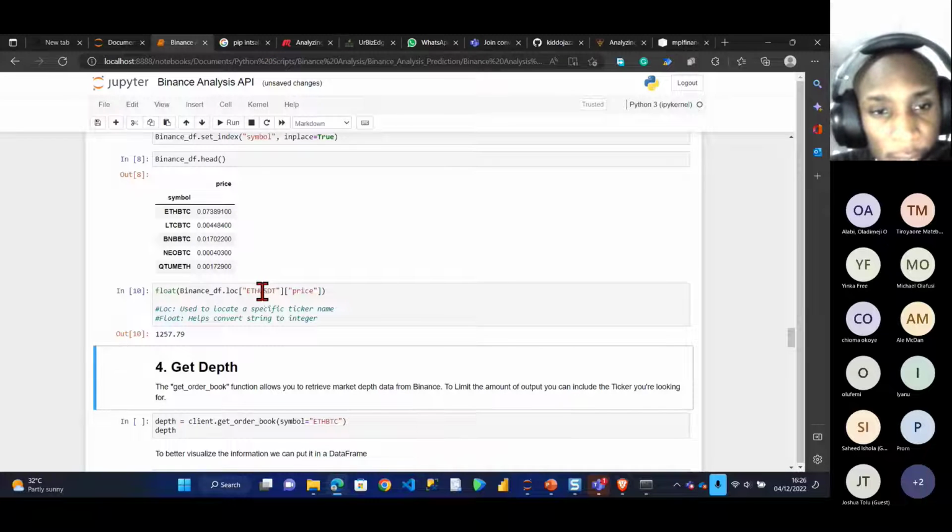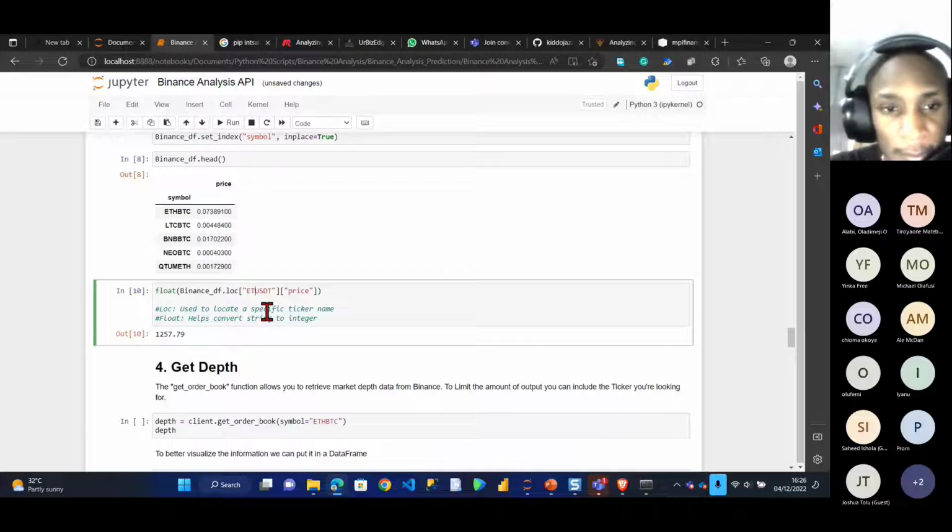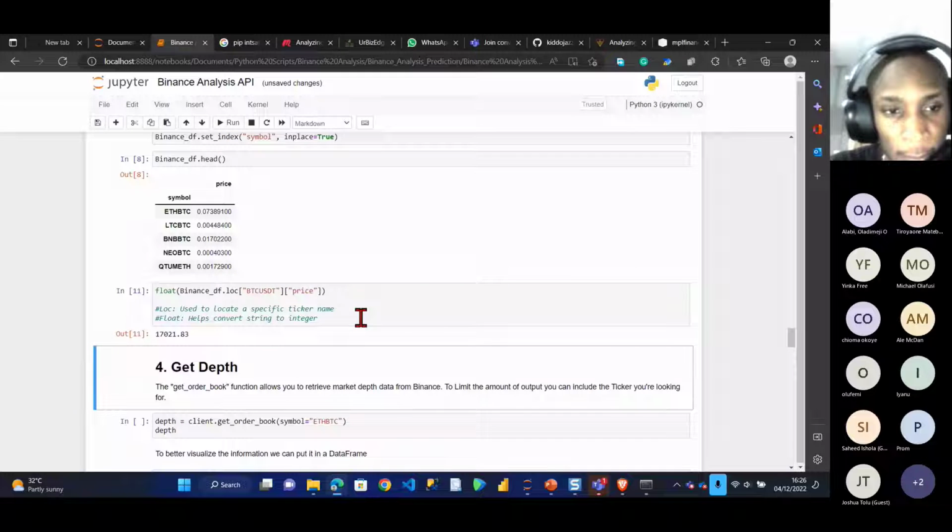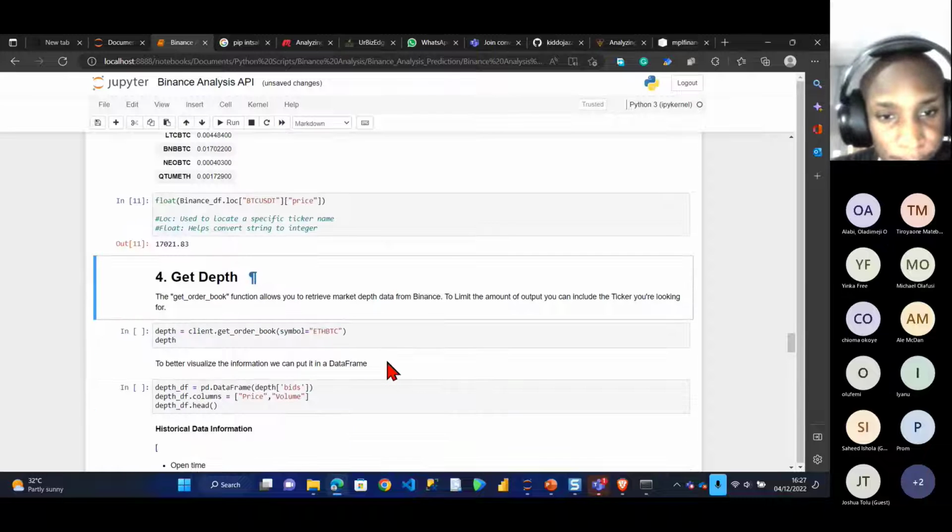Let me check BTC to USD. USD is the universal US dollar. Wow, even crypto has really dropped. This is 17,000. That means one Bitcoin is 17,000 US dollars.